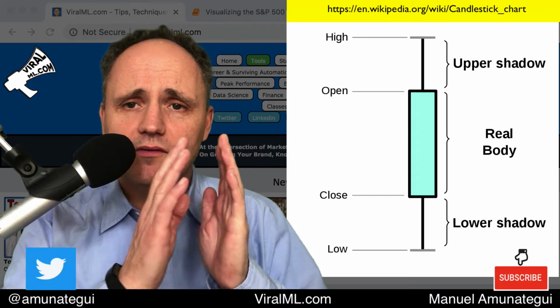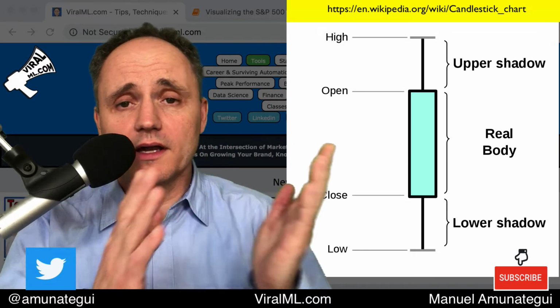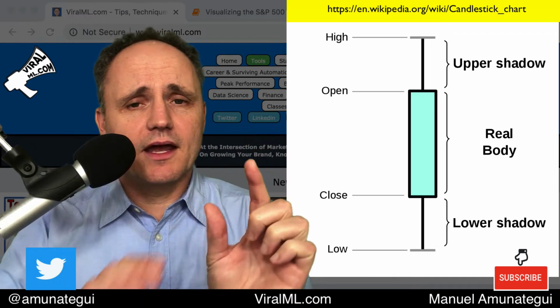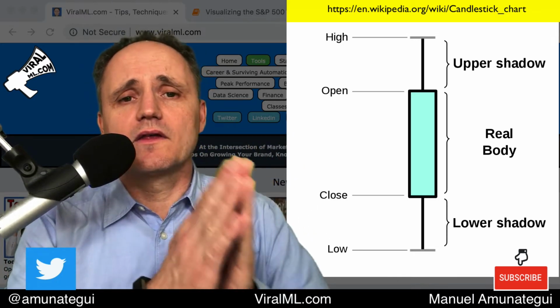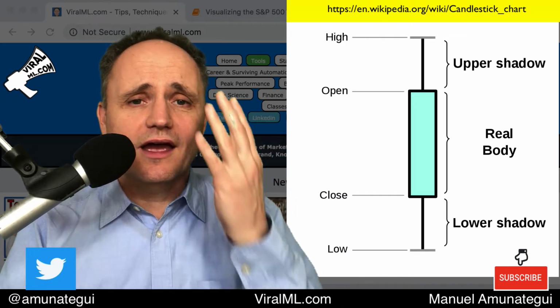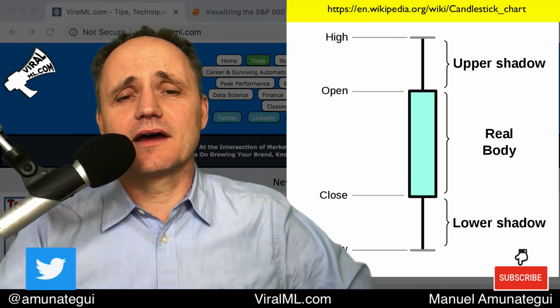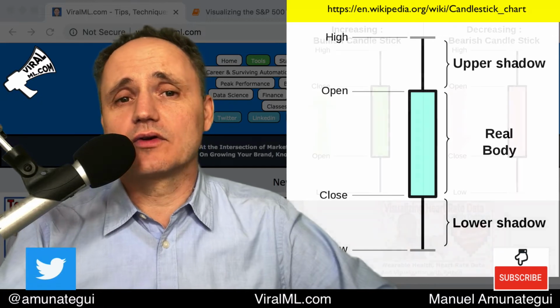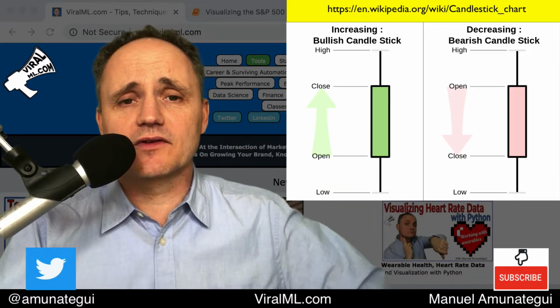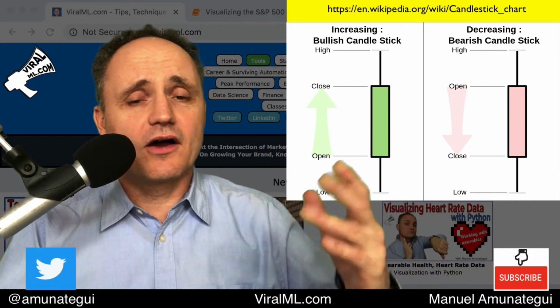A candlestick is a way of aggregating market data, or any type of time series data, by looking at a certain time frame and taking the first print, the last print, the highest number and the lowest number. Those four values aggregate data in a very easy way to understand, if it's going up, if it's going down, if it's going up fast or slow, these kinds of things.